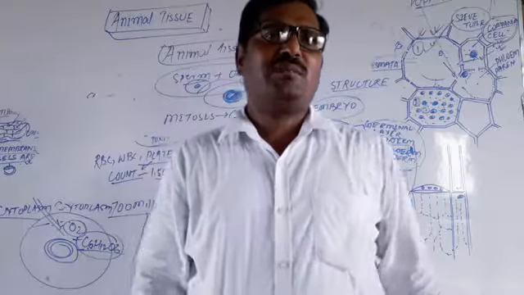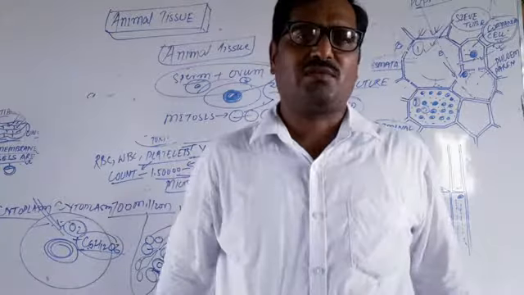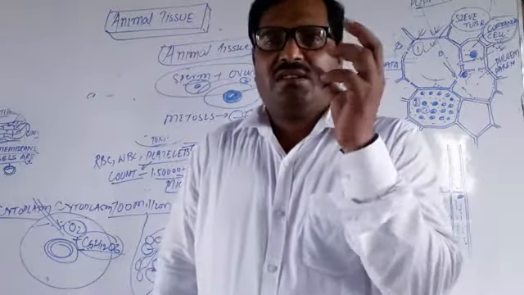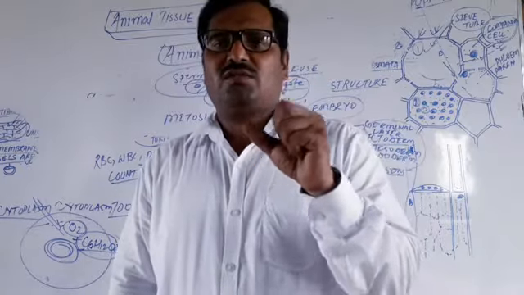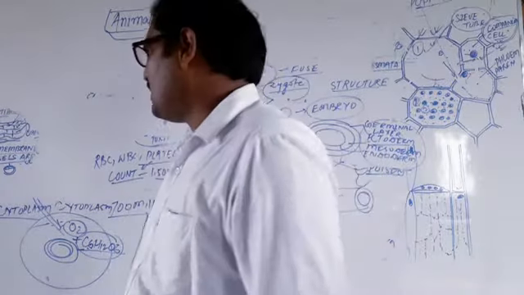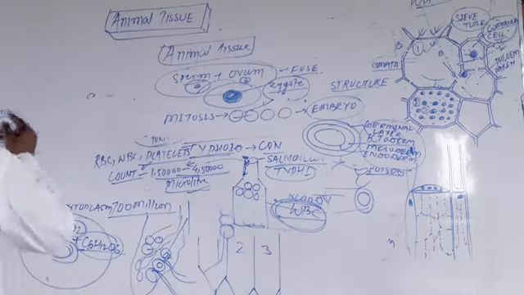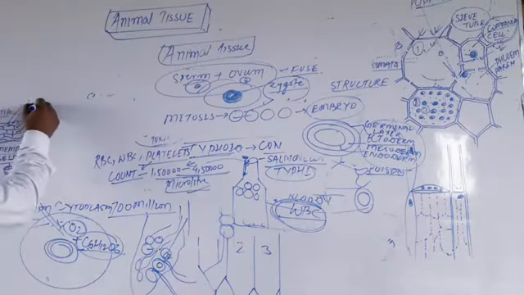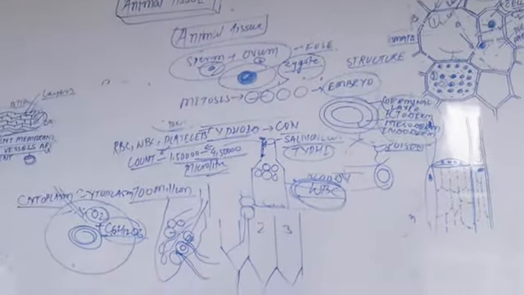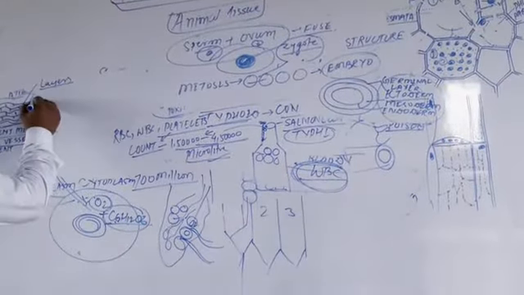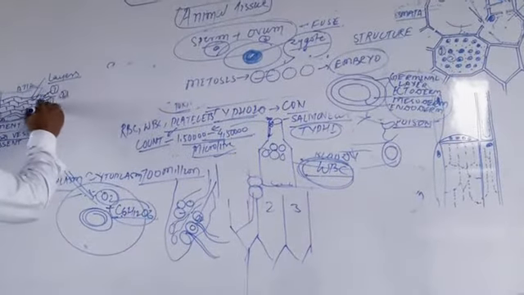So epithelium tissue plays a very important role in animals. Epithelium tissue is found in sheets. They are in different layers. As an example, I have made layer 1, layer 2, layer 3.